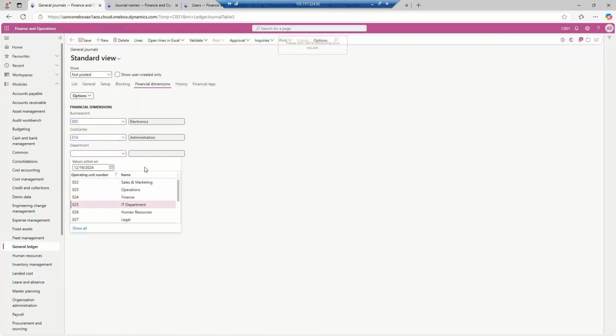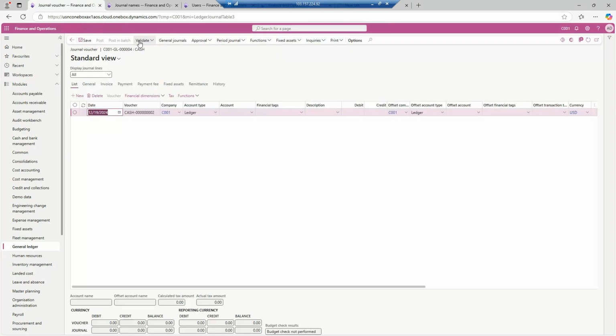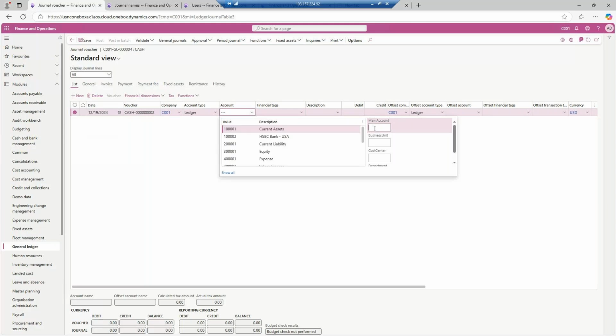Now we will go to the line section, and on the line section you will select the main account. Which main account do you need to select? This is the petty cash account which I have created, and see, the business unit and everything has now automatically come up by default.